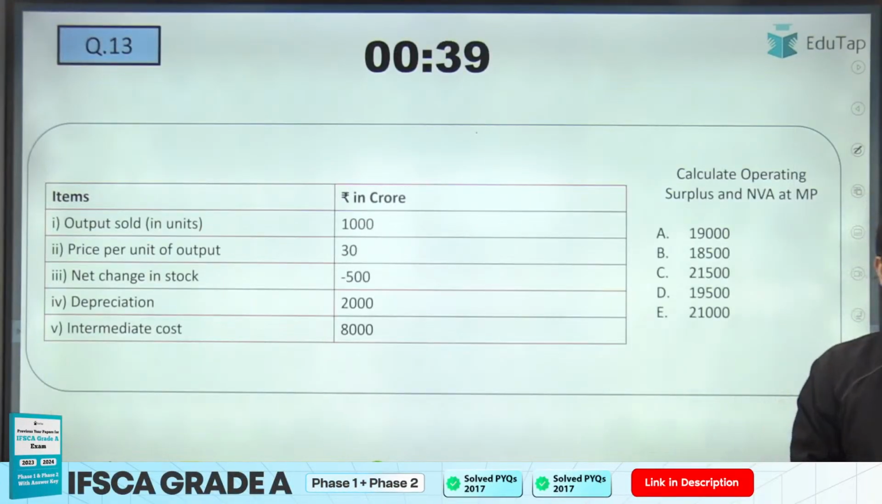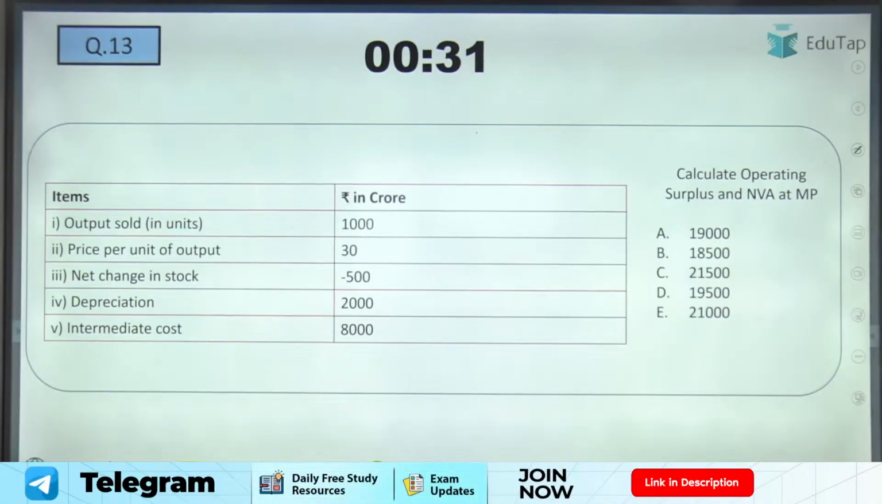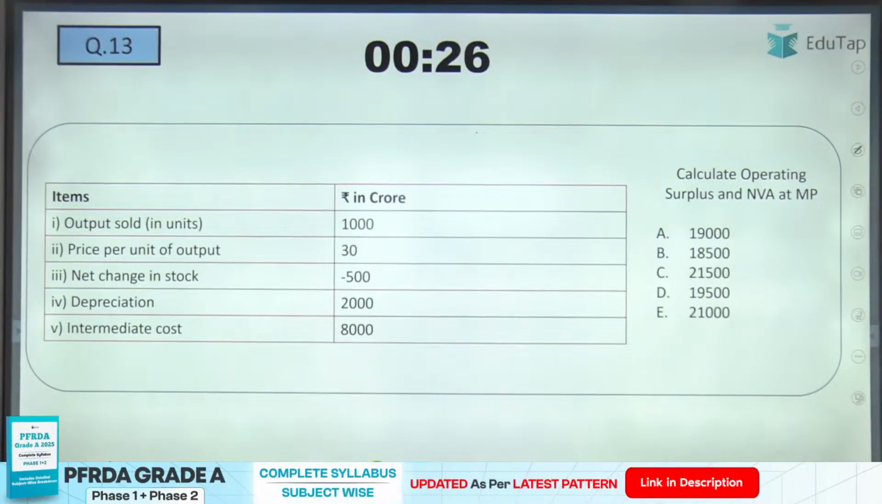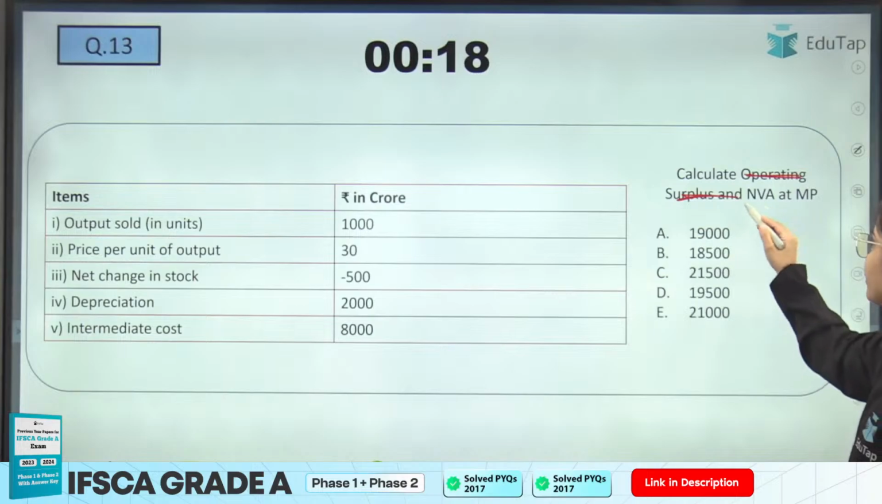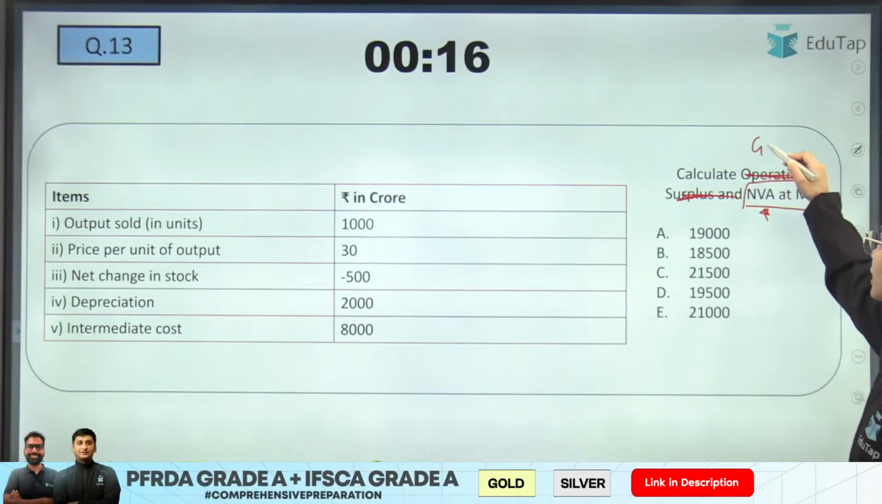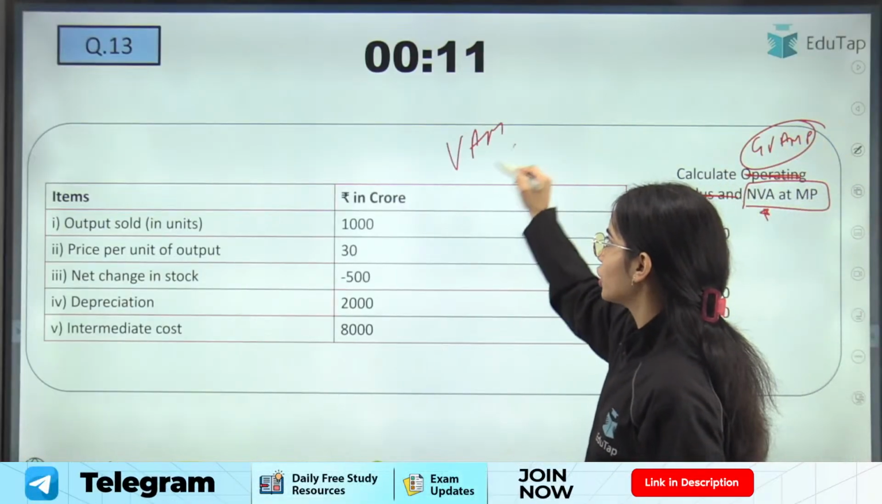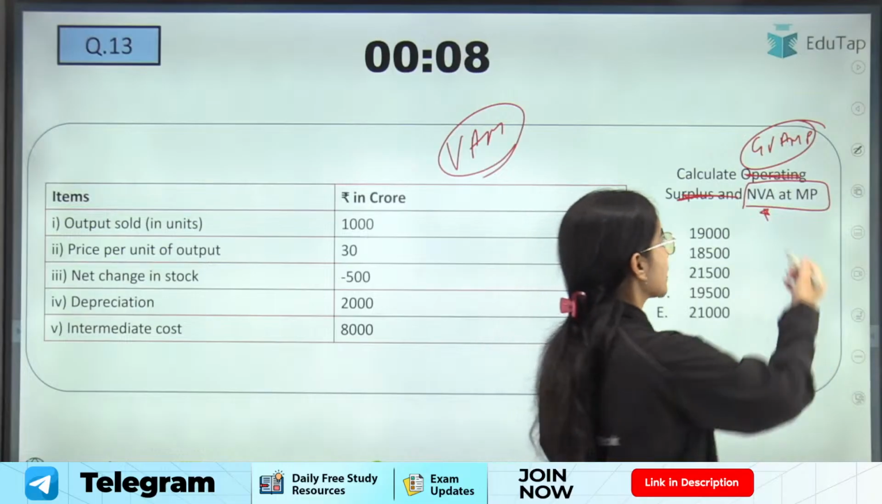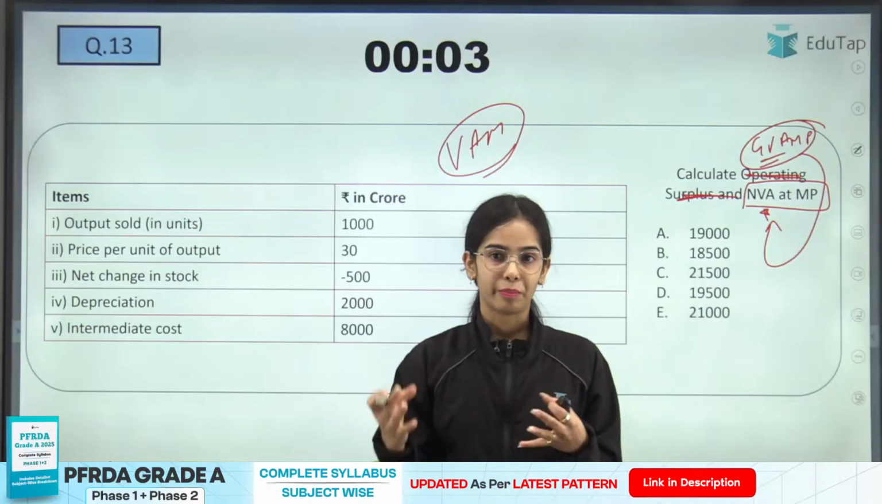Next question is this. Try to answer this question. Such kinds of small numericals can also come. So try to answer here. Here you only have to calculate the NVA at MP, okay? You have to calculate the GVA at MP, because this is the value added method. Once you calculate the GVA at MP, you will get the NVA at MP also.